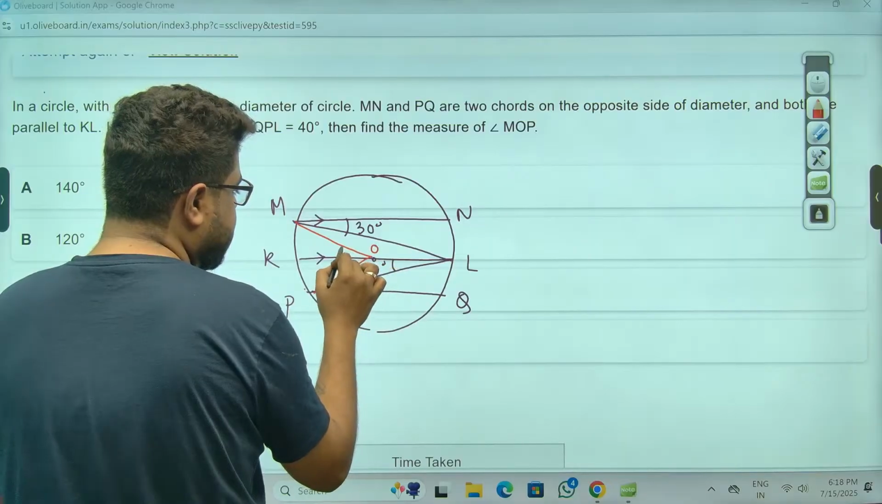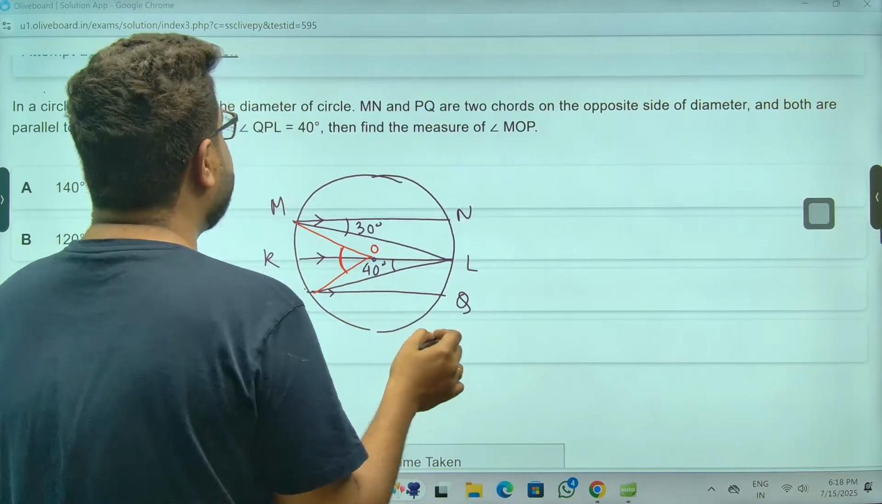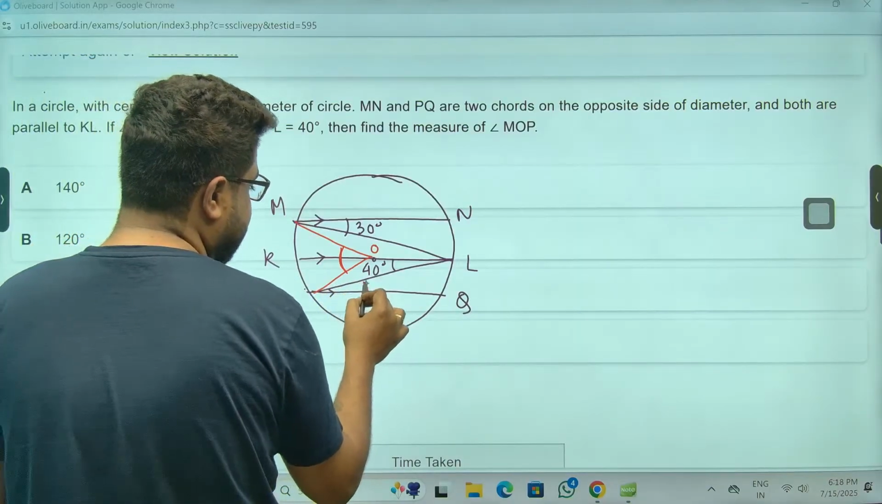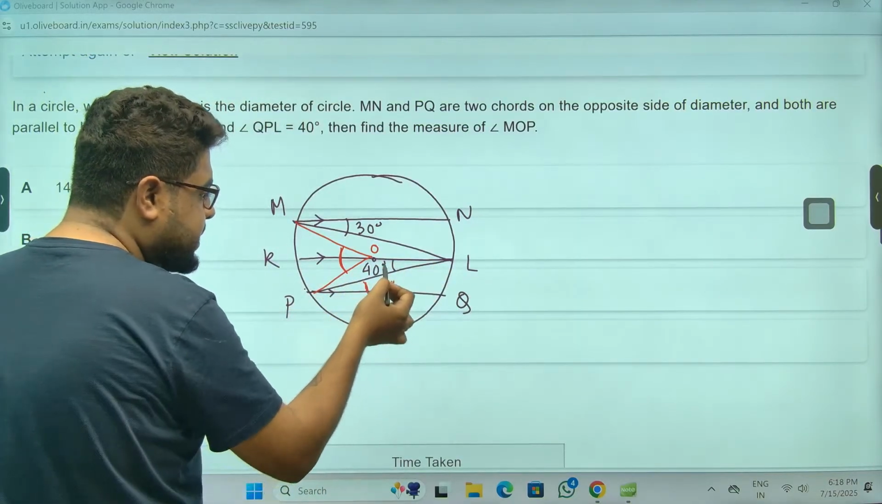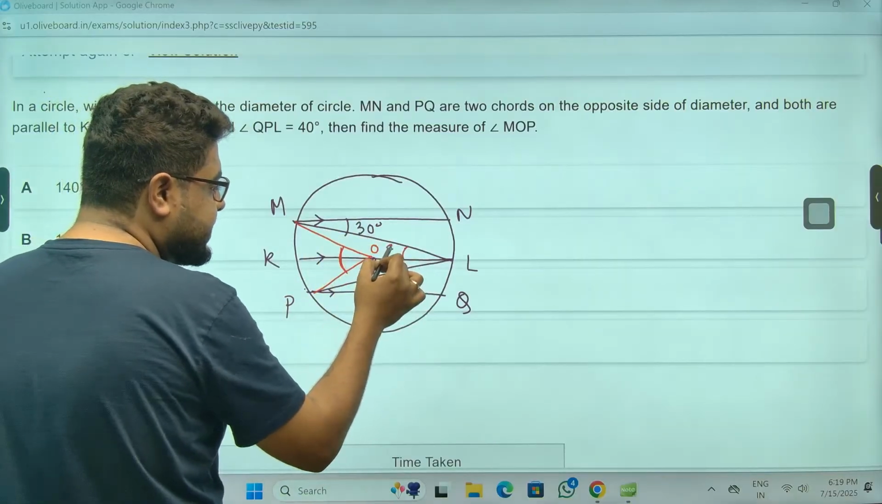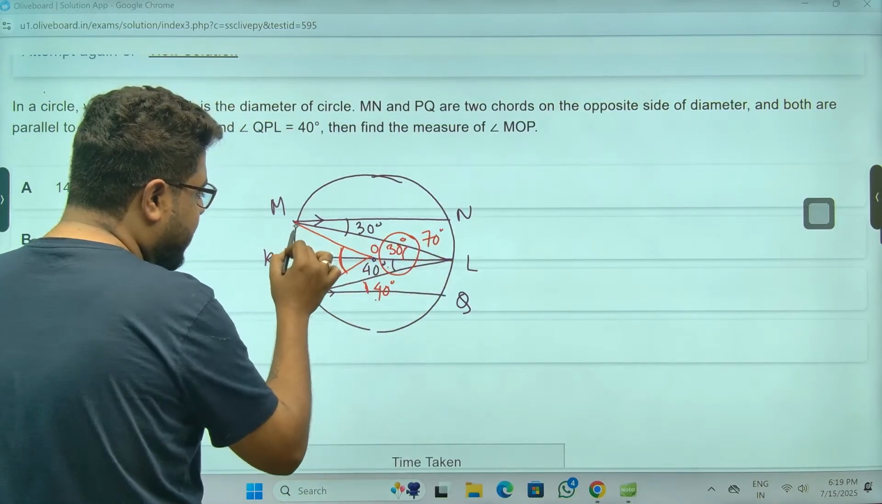So they are also asking about this angle. Please understand. QPL they had given, so I have directed it. This is 40 given. Now please understand this is Z. So if this is 40, this is 40. This is 30, this is 30, sir. So this total is 70. This is again on this arc, sir.